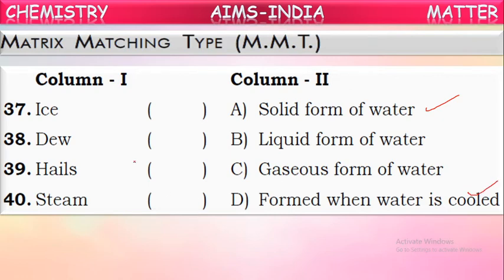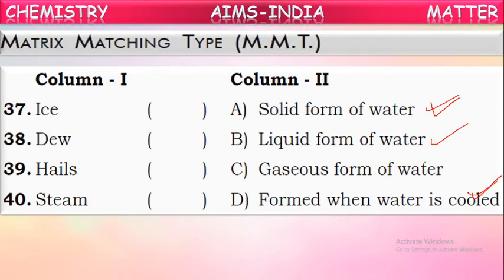See dew. Dew is a liquid form of water. And what about hails? Hails are the solid form of water, and these are also formed when water is cooled. Water present in the rain, when cooled suddenly, converts into hailstones.